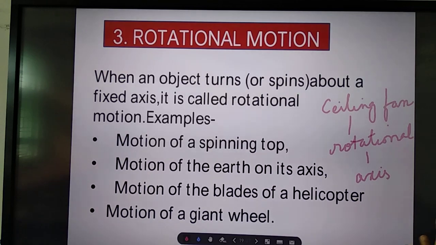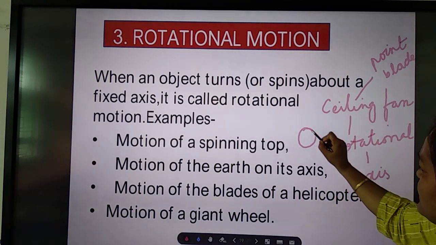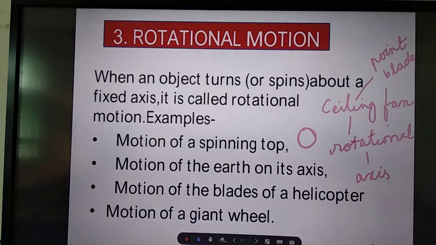It is not changing position. But if you take a point on the blade, the position of the point on the blade moves in a circular way. So that will be your circular motion.